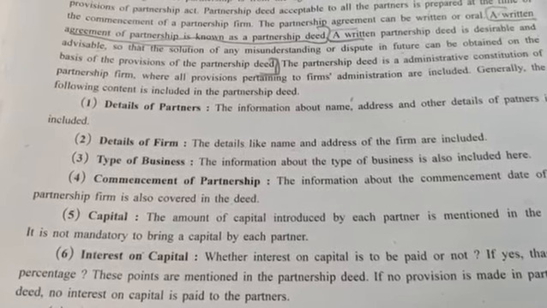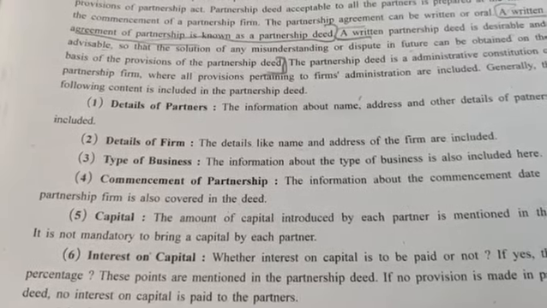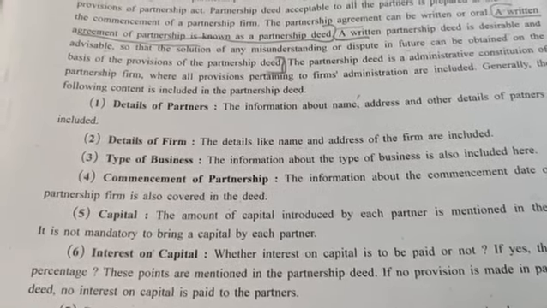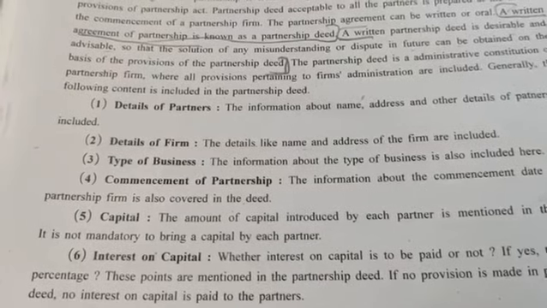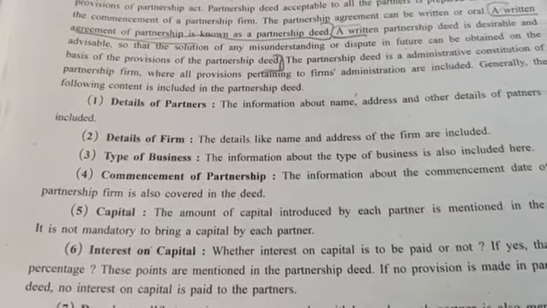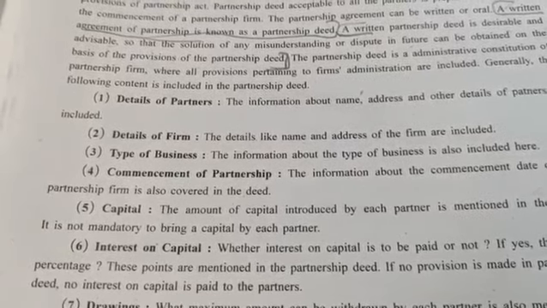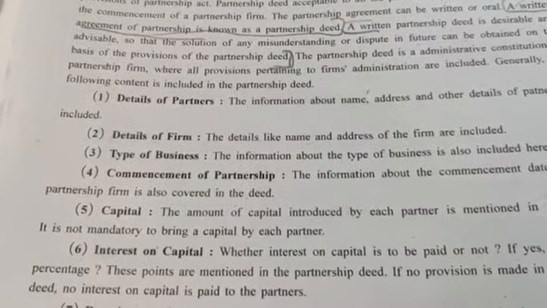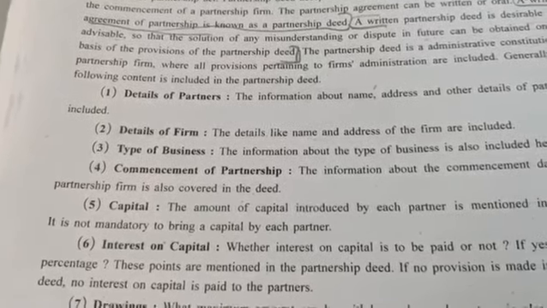You have to mention which partner brought how much. It is not mandatory, mandatory means compulsory, to bring capital by each partner. Sometimes there are some persons who are very good at their knowledge and skill. They are not bringing anything, but they are bringing their knowledge with them. So it is not compulsory that all the partners should bring a certain amount of capital.